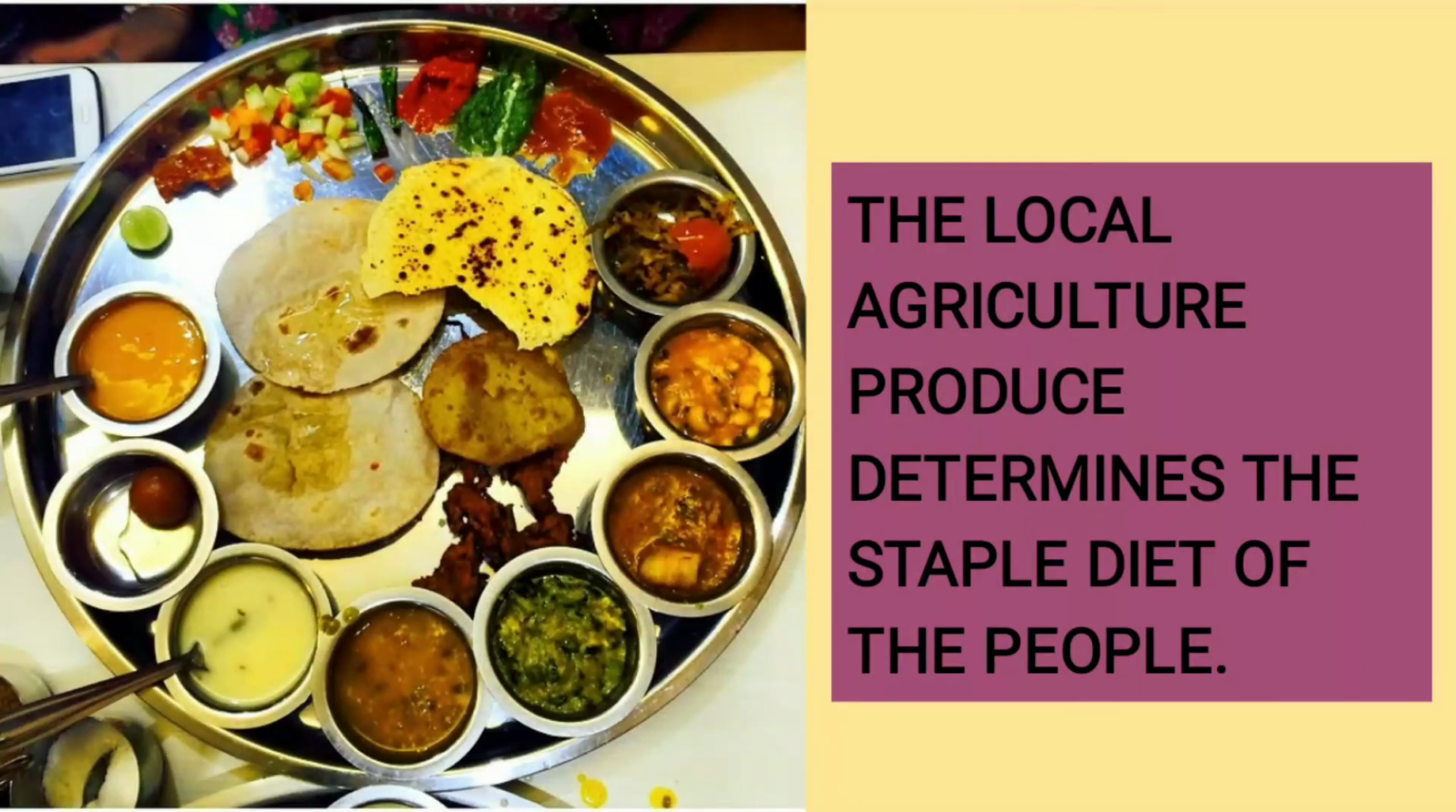So, depending upon the local agricultural produce. Now, what is local agriculture produce? Whatever production is there in the local area. Example, somewhere only potatoes are growing, somewhere rice is growing. So, that is local agriculture produce. It determines the staple diet of the people, what they eat over there. Somewhere you will get only fish or fish and rice, or jowar, bajra, bhakris are there. Because what is the local produce? Maybe jowar or bajra.